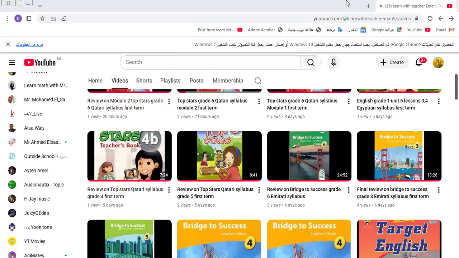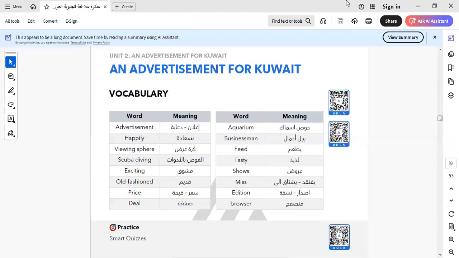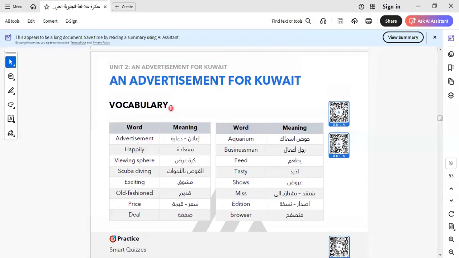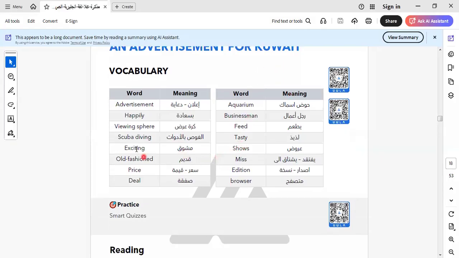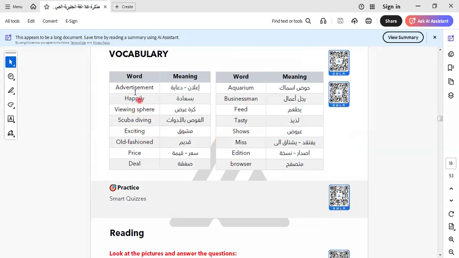Today I will start Unit 2 in English Prayer books, grade 6. Today we have some vocab here to be an advertisement for Kuwait. So this is something about Kuwait or the places in Kuwait, and I make an advertisement for these places or these things and so on. Let's read the vocab related to this unit.